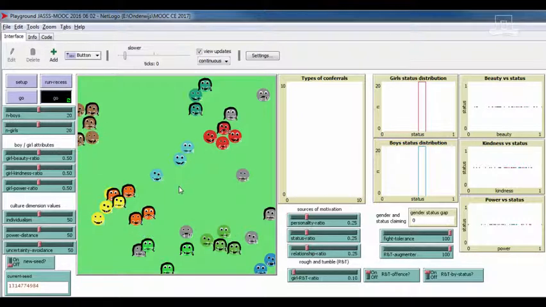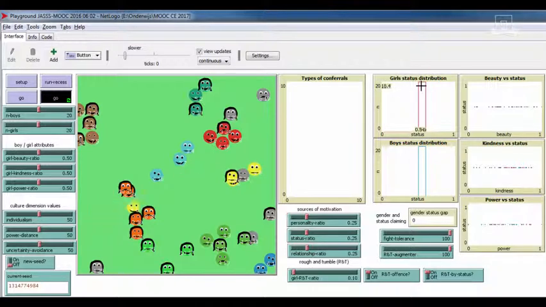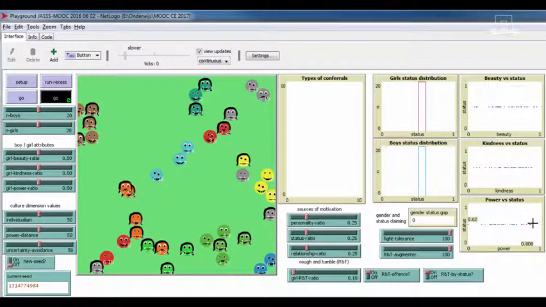So what you see here is an emerging status landscape. Status changes all the time. We see that currently for all the boys and all the girls, status is average, but we are still in tick 0. Here we see a plot of beauty against status, kindness against status, and power against status. You see that status is actually divided more or less normally among the children, whereas boys and girls on average have equal values.